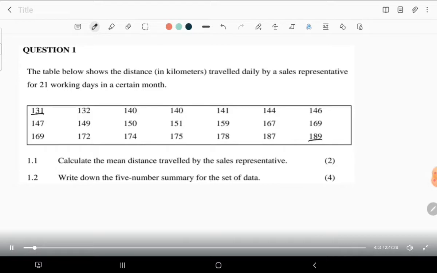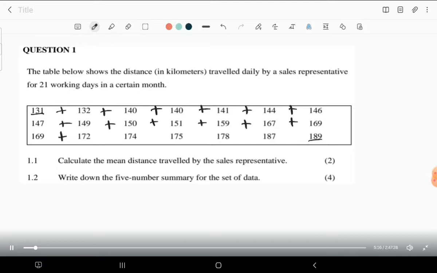Now, for the mean, we just have to add all these numbers. We add all these numbers using our calculator, or we can even show the calculation, but it's really not necessary to show that you have added all of them. You can just add them on your calculator. Then what you just need to write is what you got in your calculator.